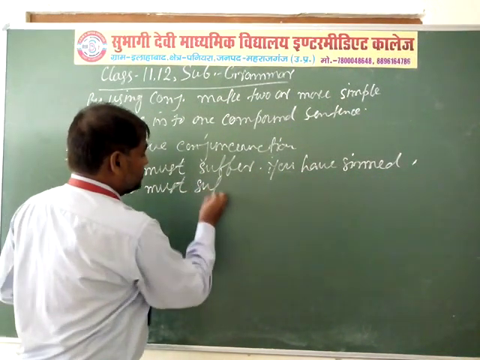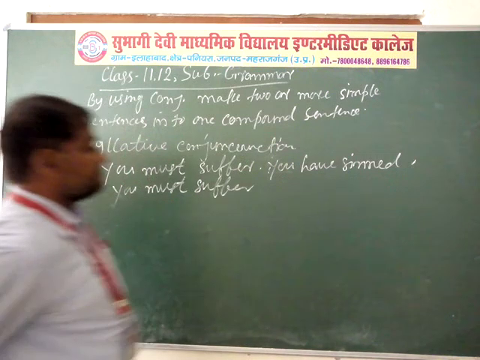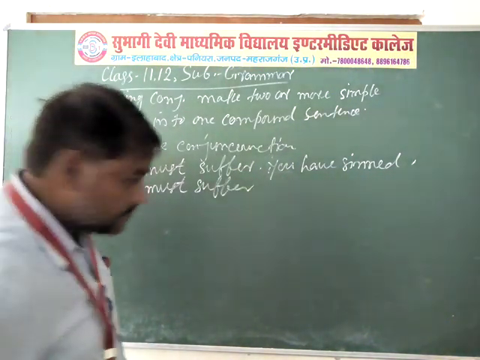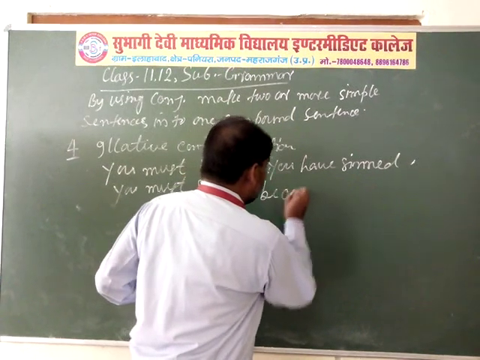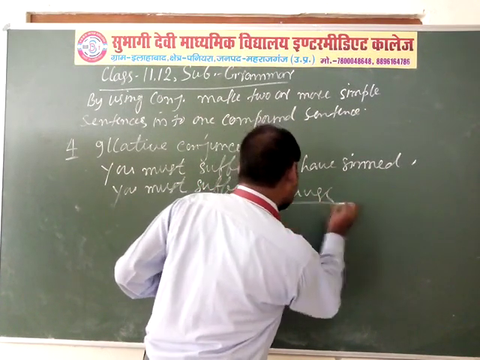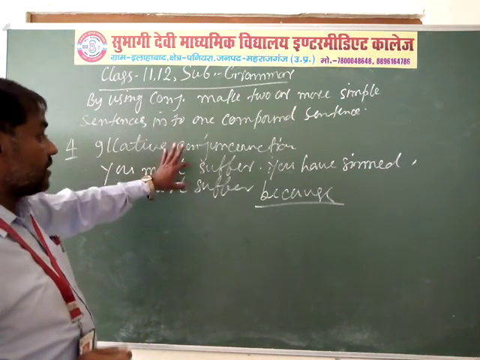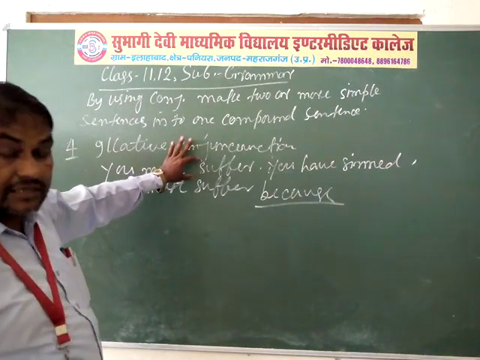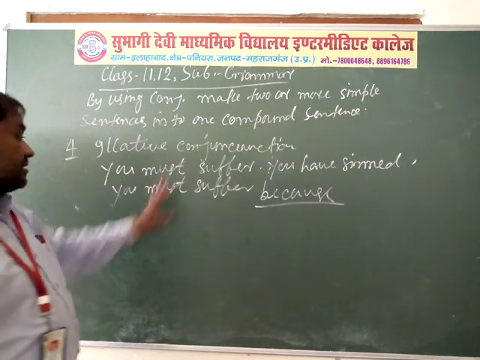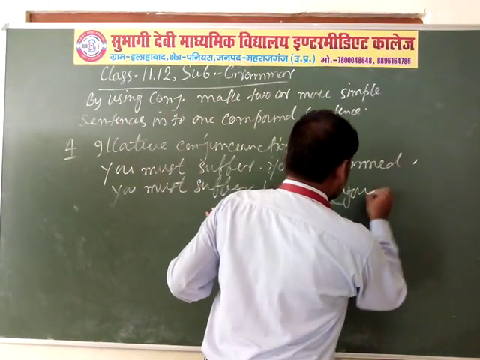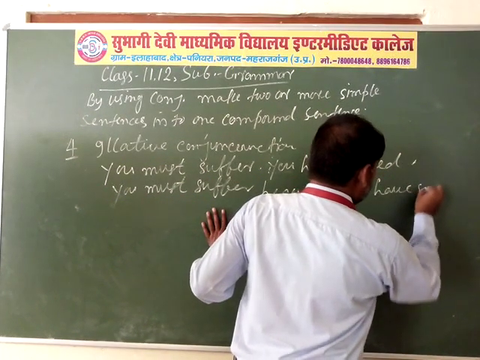You must suffer, and now the second sentence, you have sinned. "Because" is the suitable relative conjunction to join these two simple sentences into one compound sentence. You must suffer because you have sinned.